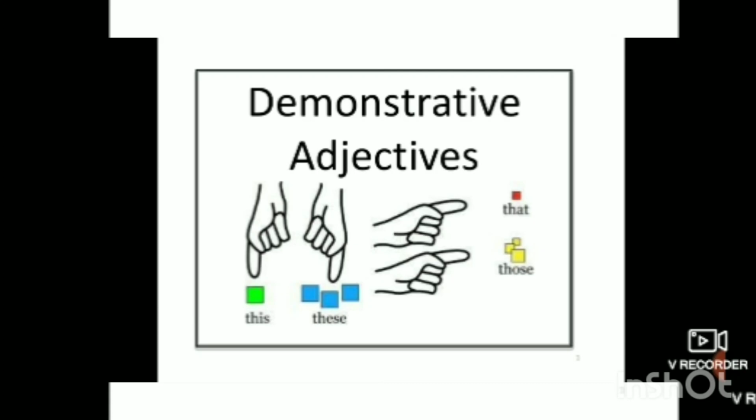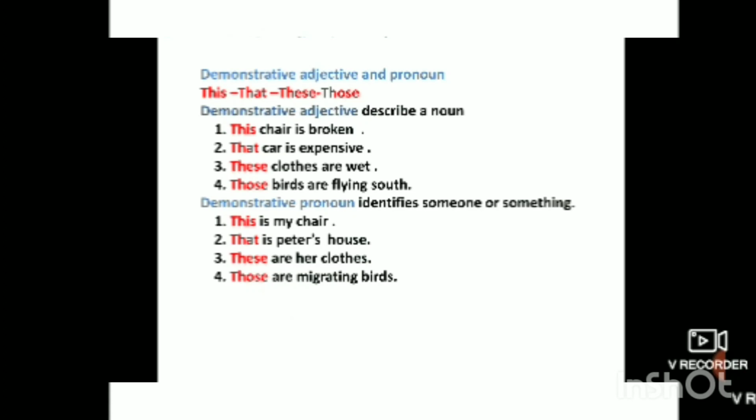You can see in the picture: this, that, these, those. We have learned that earlier. Read this slide slowly. This, that, these, those. So if it is describing a noun: this chair is broken, that car is expensive, these clothes are wet, those birds are flying south.